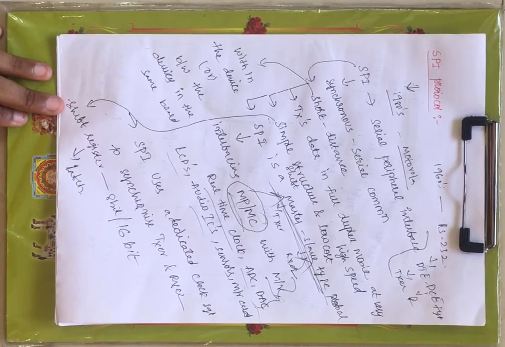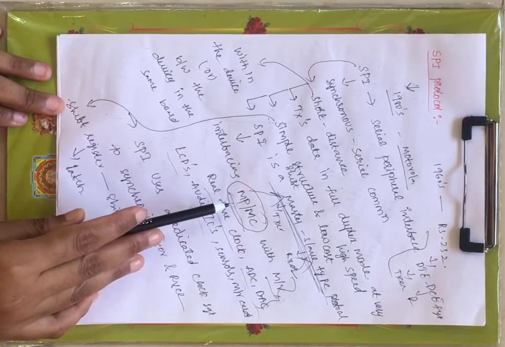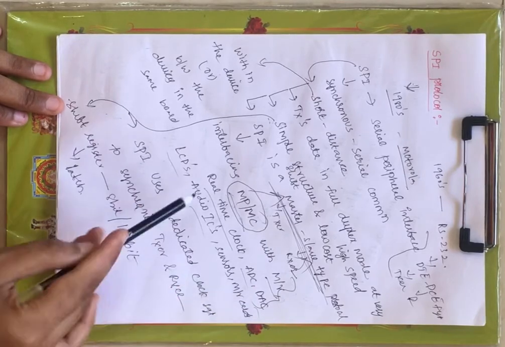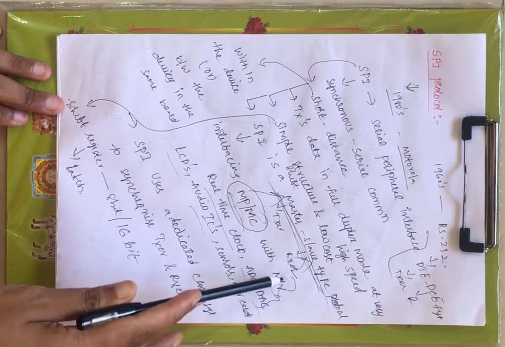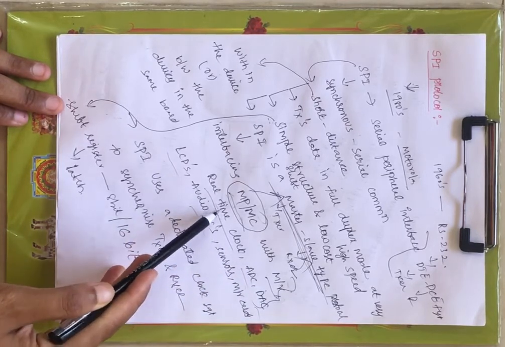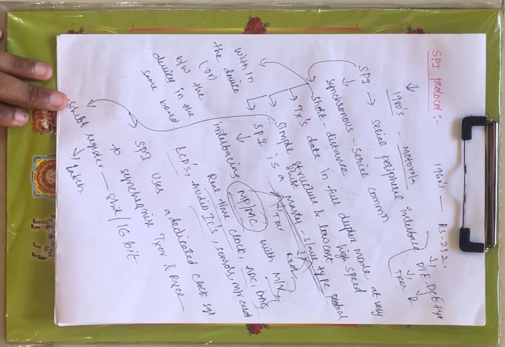The devices are connected in master and slave relationship. Master includes microprocessor or the microcontroller, and the slave includes peripheral output devices, like memory, real-time clock, ADC, DAC, LCDs, audio IC, sensors, memory cards, etc.